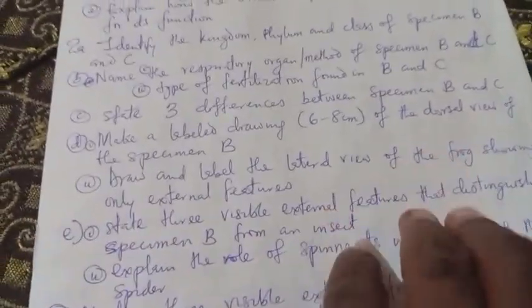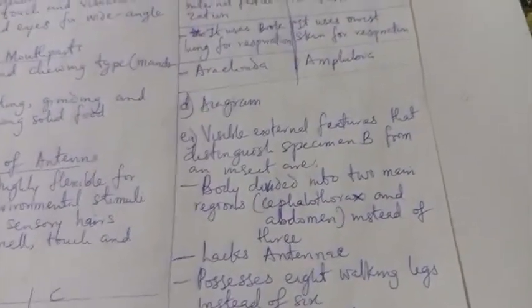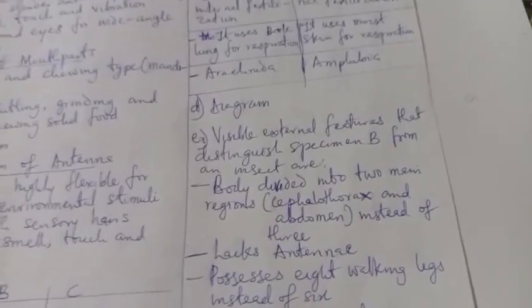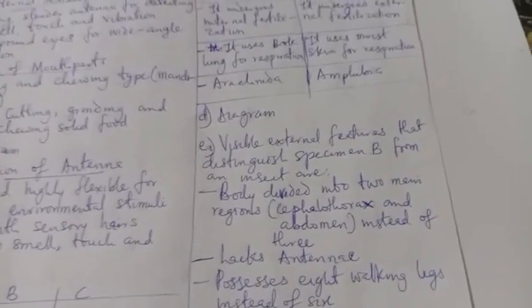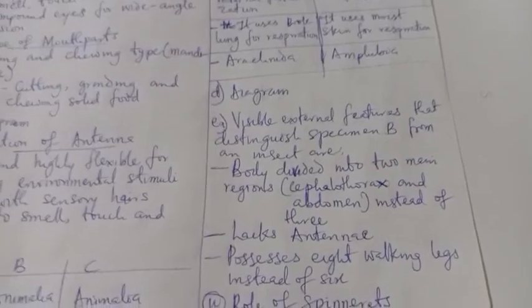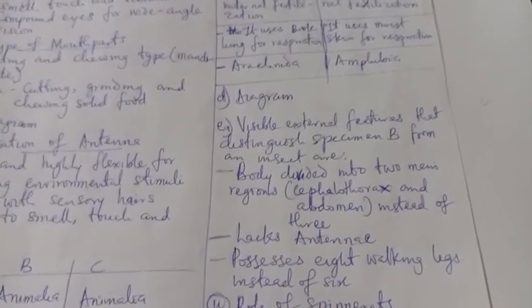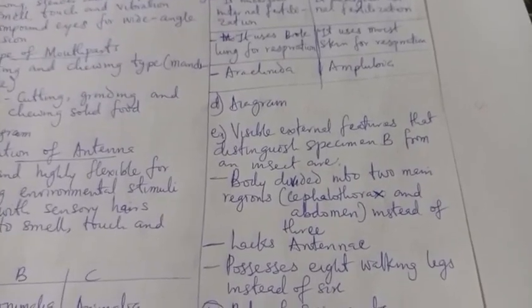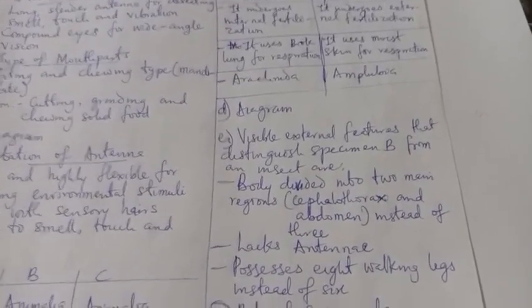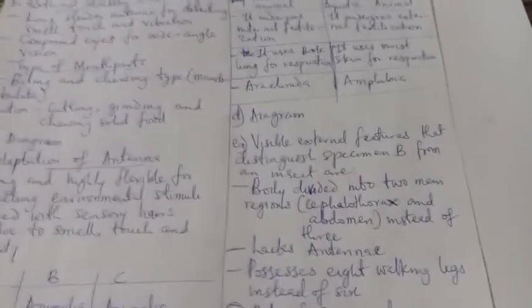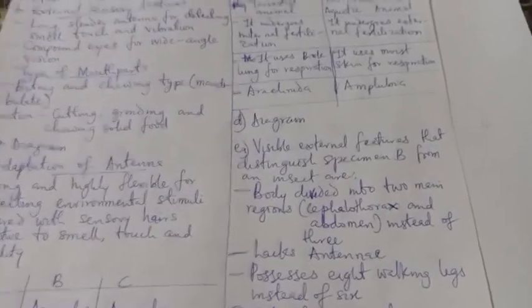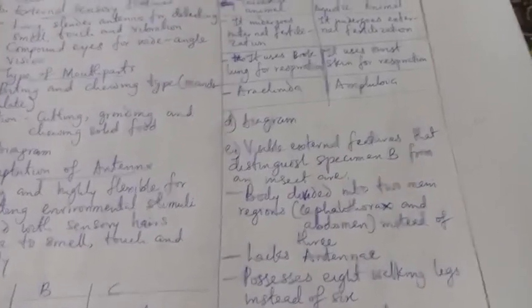Okay, come and see the comprehensive report I gave about that. The visible external features that distinguish specimen B from an insect are: 1, the body is divided into 2 main regions. For insect it is 3: head, thorax and abdomen, but for spider it's only 2. That is, they are fused together, so that's the reason why there are 2.